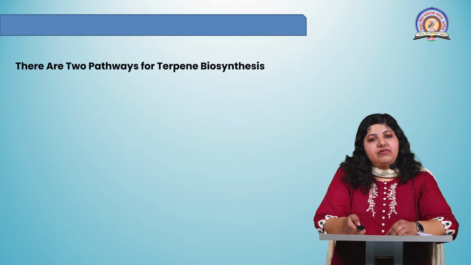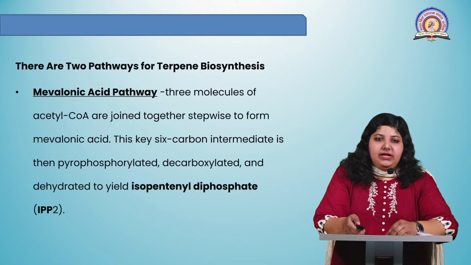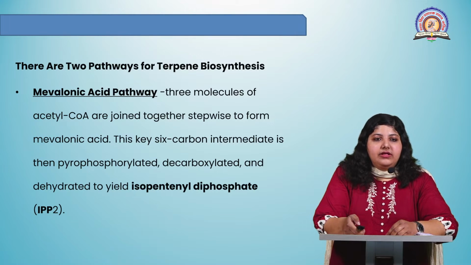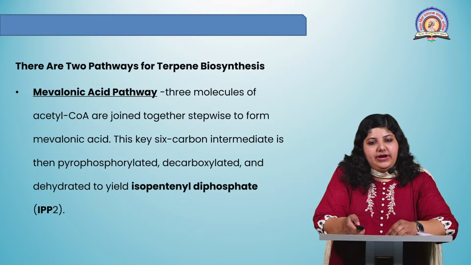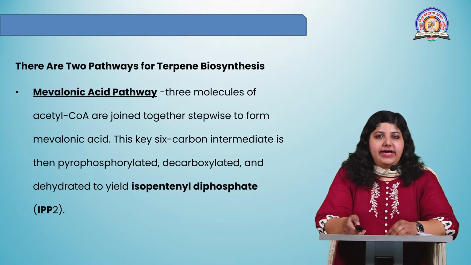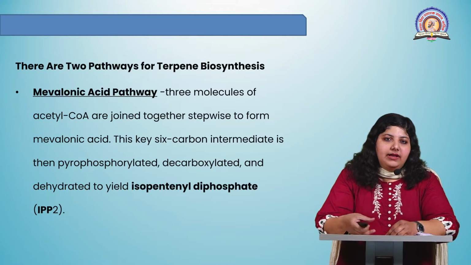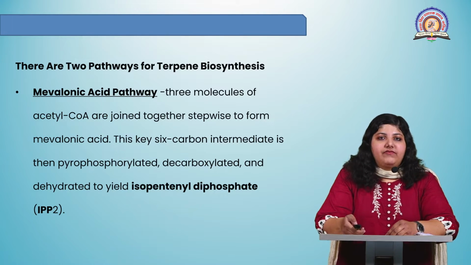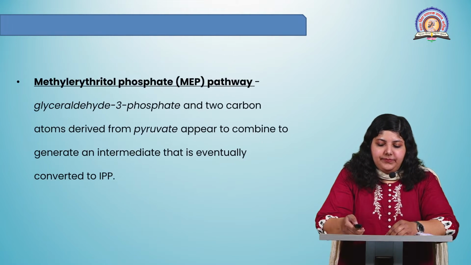Now for terpene synthesis, there are two pathways. First one is mevalonic acid pathway. In this pathway, 3 molecules of acetyl-CoA are joined together in a stepwise manner to form mevalonic acid. This mevalonic acid is a 6-carbon intermediate which is then pyrophosphorylated, decarboxylated and dehydrated to yield isopentyl diphosphate. This isopentyl diphosphate is the 5-carbon isoprene unit, and then multiple isoprene units or isomers of this isoprene unit join together to form different types of terpenes.